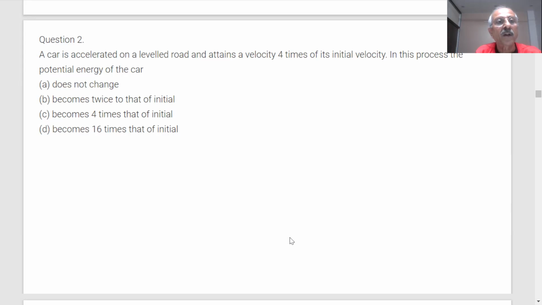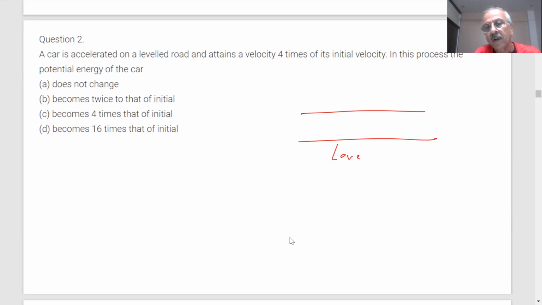It will not change. But it says the car is accelerated on a leveled road. So, student, this is a leveled road. It is not inclined, there is no slope. Then what is happening, students? This car is now moving on a leveled road.